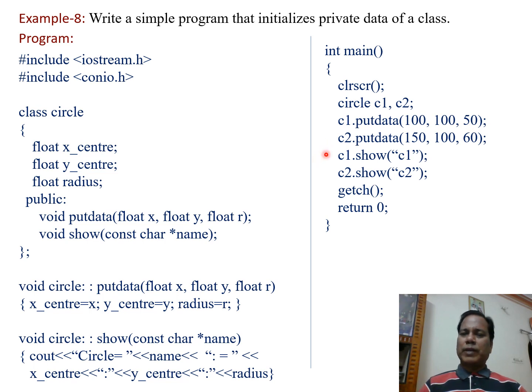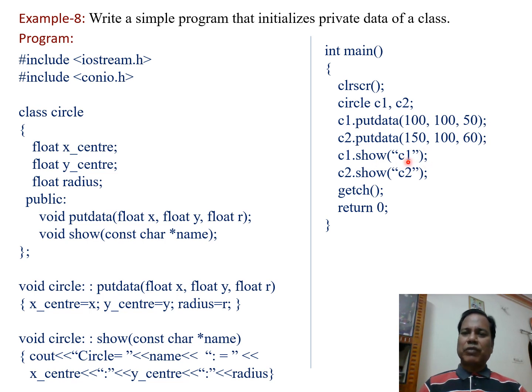In a similar way, C2 dot put data 150, 100, comma 60, then semicolon. This statement takes the values 150, 100 and 60 and assigns 150 to x center, 100 to y center and 60 to radius. Then using the next two statements, the value of object C1 is displayed using C1 dot show in quotation marks C1.